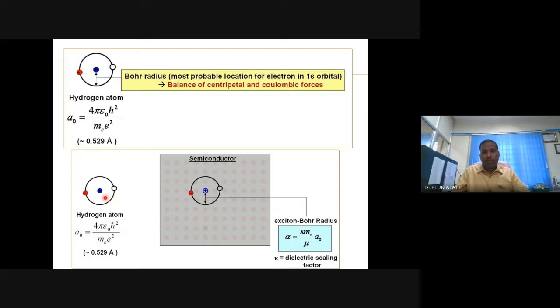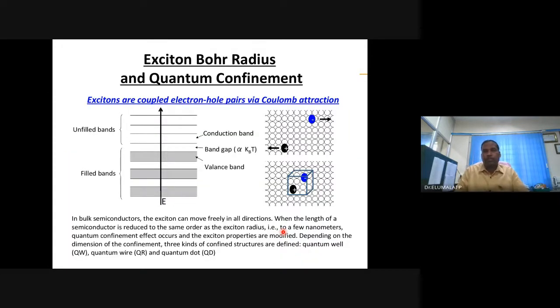That is the hydrogen atom. Now we are talking about semiconductors: silicon, germanium, phosphorus, cadmium sulfide, selenide, oxide, anything. And the exciton Bohr radius is highly characteristic.